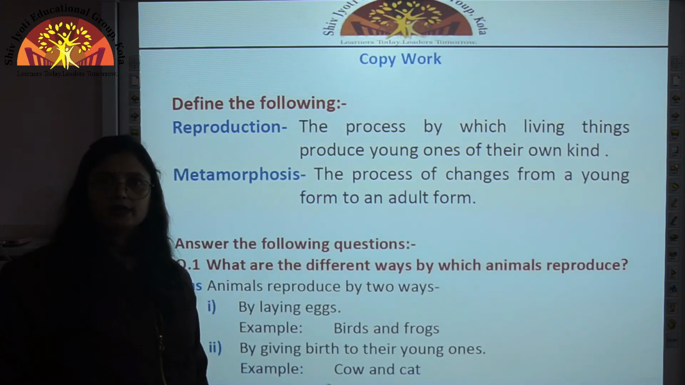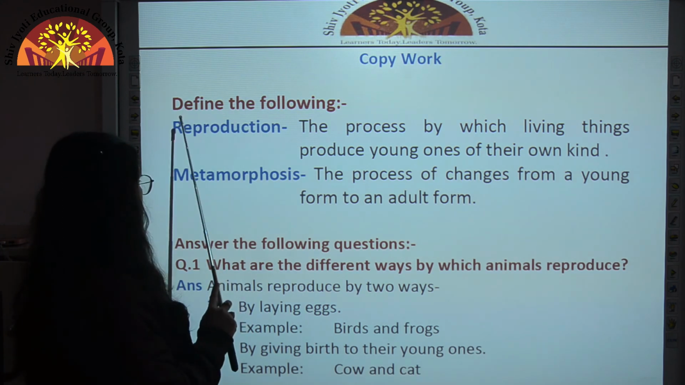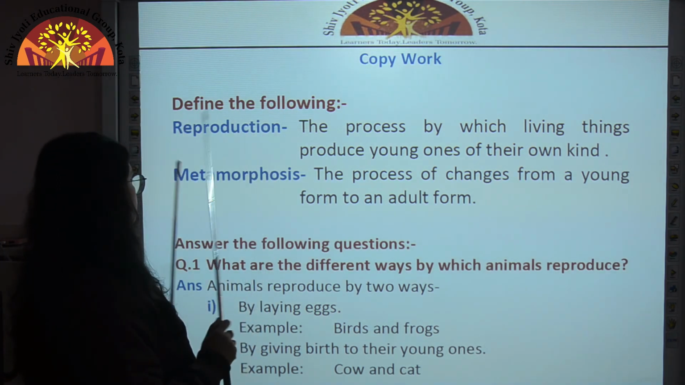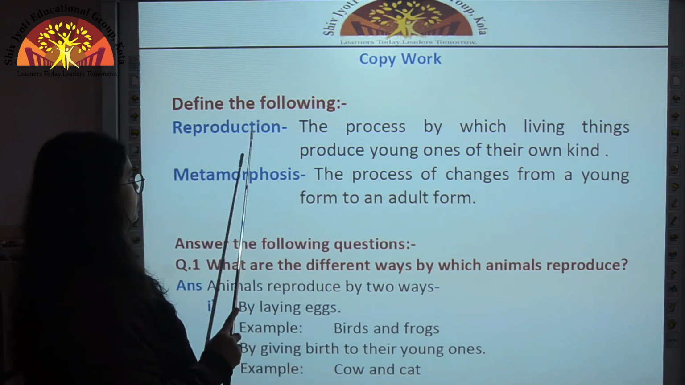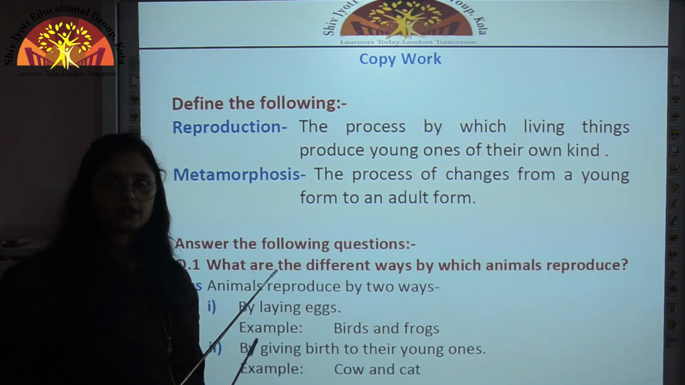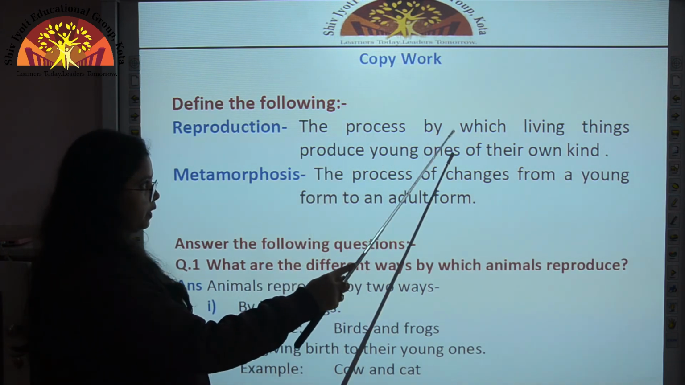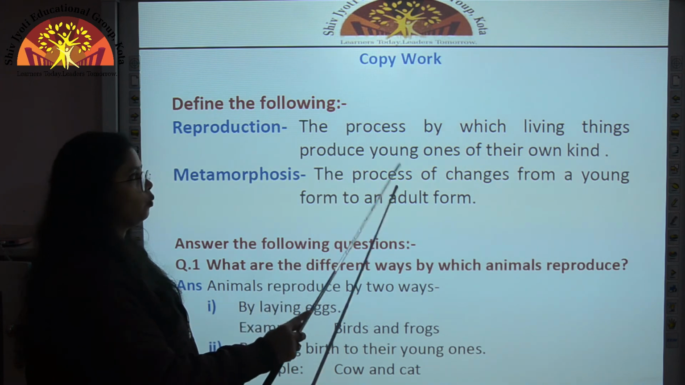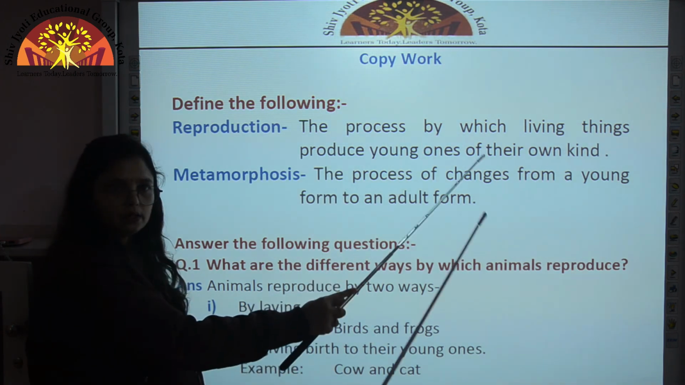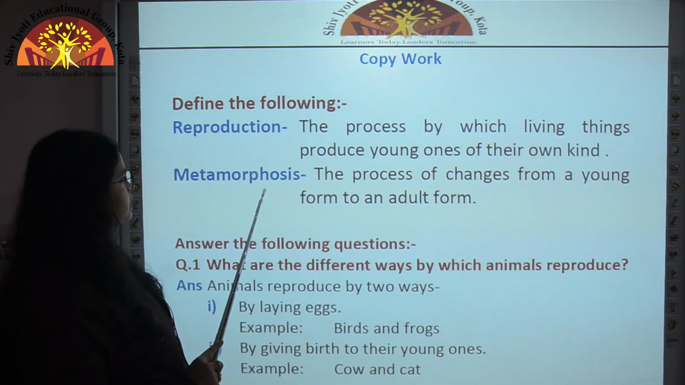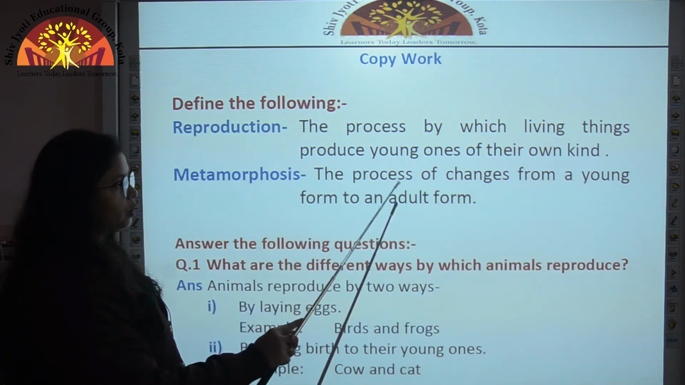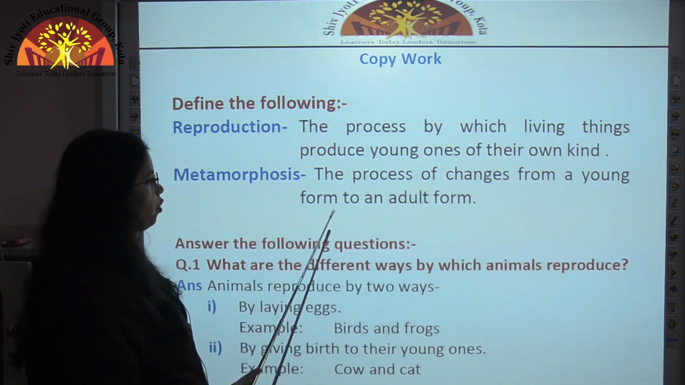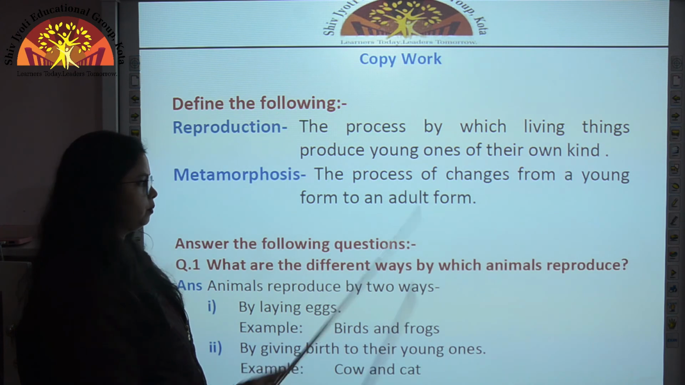Now we will revise the copy work. So first is define the following. So first definition here is reproduction. So children, what is reproduction? It is the process by which living things produce young ones of their own kind. Second definition is metamorphosis. So it is the process of changes from a young form to an adult form.